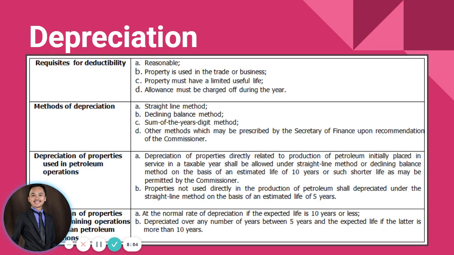Number one, straight line method, declining balance method, sum of the years digits or SYD, and any other methods which may be prescribed by the Secretary of Finance upon recommendation of the Commissioner. So obviously, guys, in this subject, we will not be dealing with the computation procedures of depreciation. But what is important is that we know that this depreciation expense is a deductible item to the gross income.